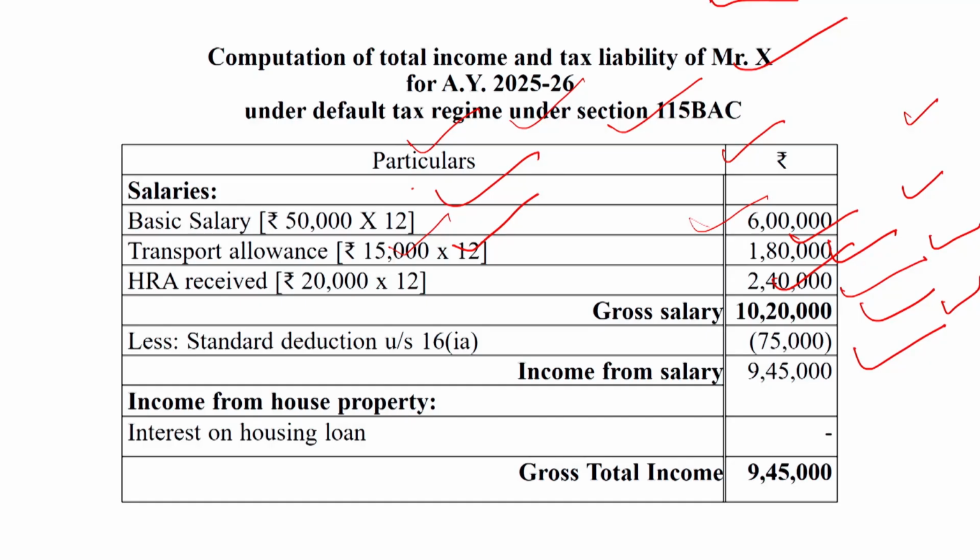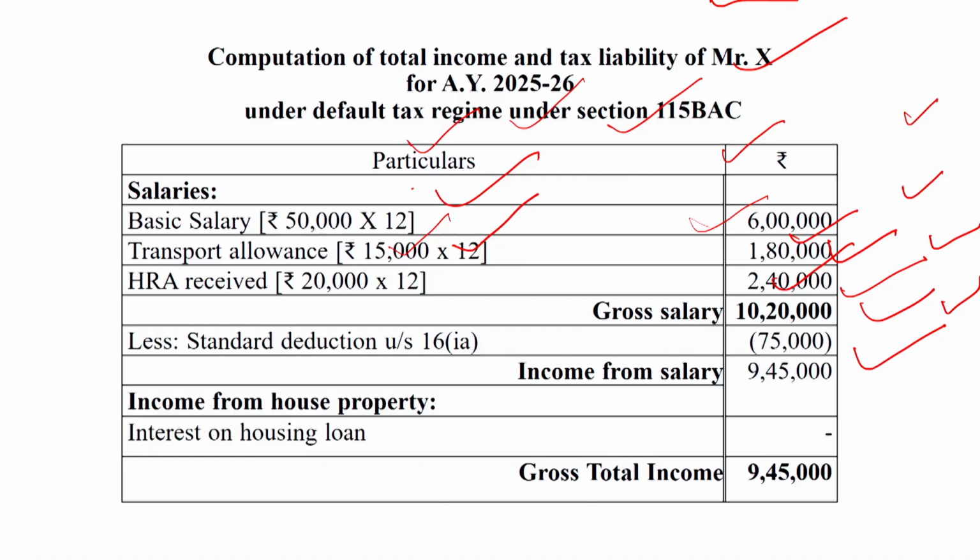24(b). But this question is solved on the basis of the default tax regime. So under the default tax regime, for a self-occupied house property, interest on HBL, interest on house building loan, is not deductible under Section 24(b). So interest on housing loan is not taken at all at the time of solving this question.